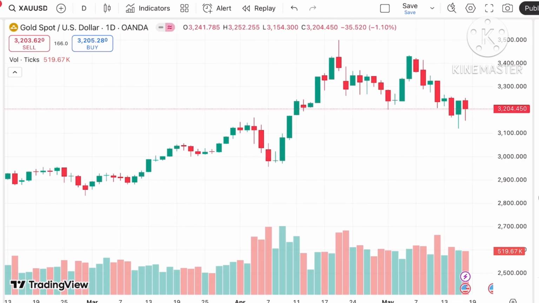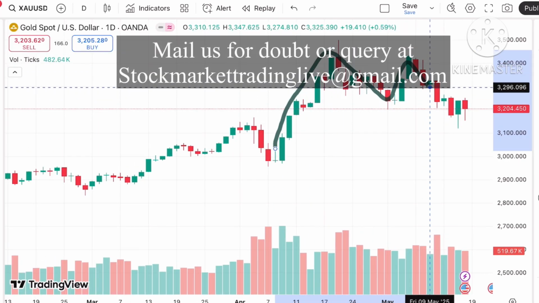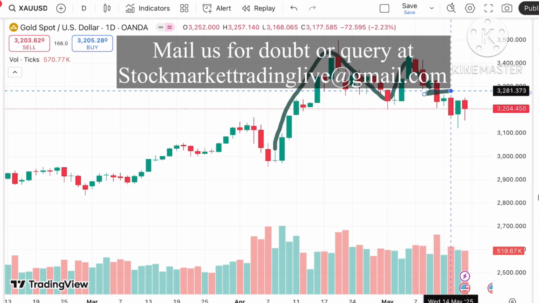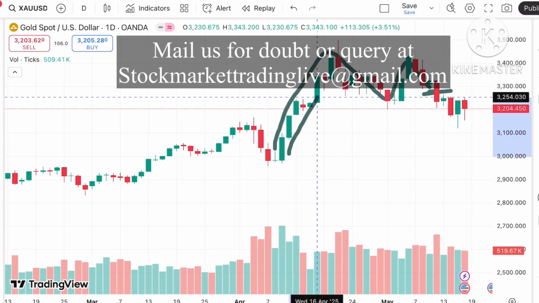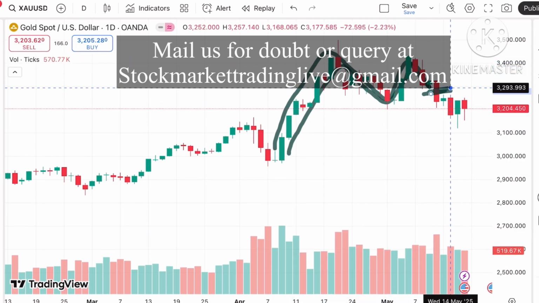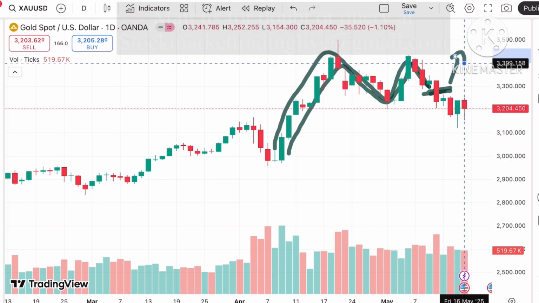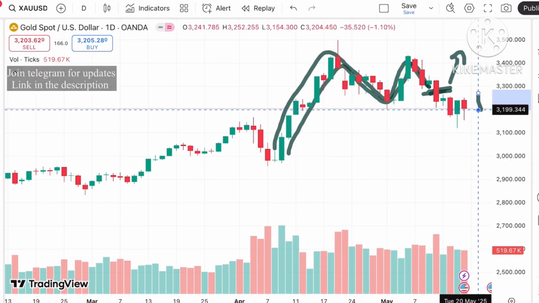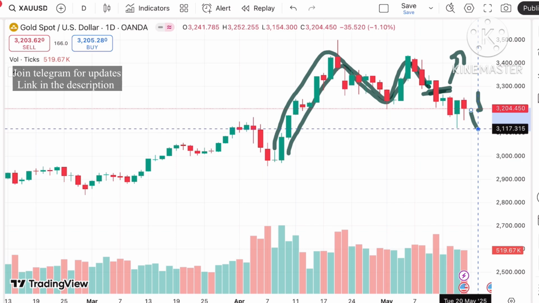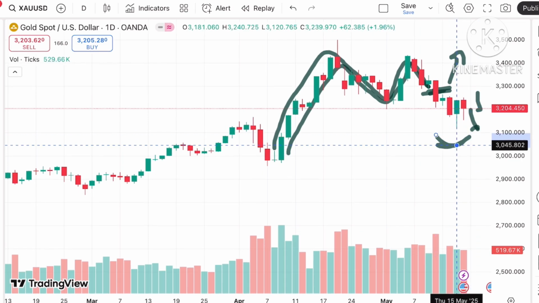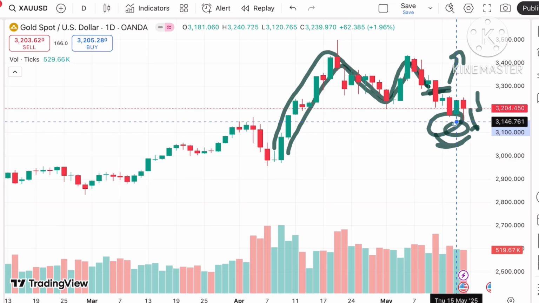See, if you look at the chart of gold, I've clearly explained that there is a pattern forming, this particular pattern, and this was the stage where we have seen a sharp fall can come. And if you have seen that probability and you have seen my video, I've clearly stated that it can move further low, and it made a low of around $3121. After that, a swing has formed. Profit booking has come at these particular levels.